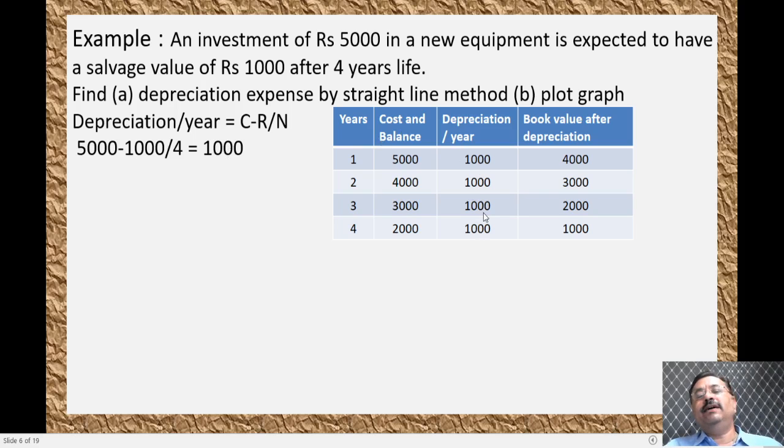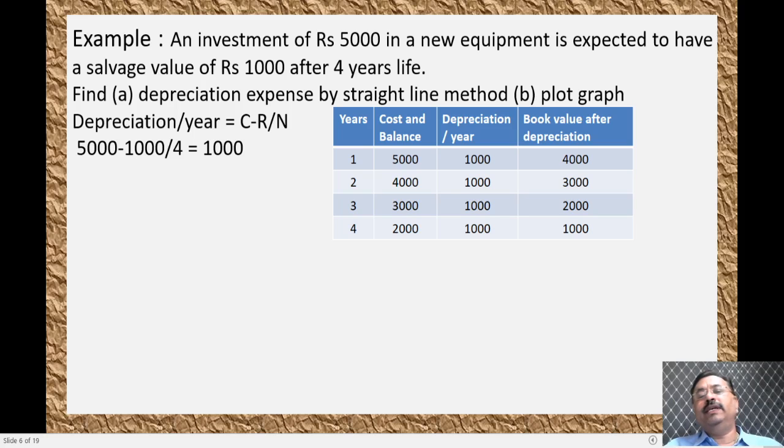You can see here, for all 4 years, 1,000 is being taken out as depreciation. The initial cost will be 5,000 minus 1,000, so the book value is 4,000. 4,000 will be the cost at the beginning of the second year, and the depreciation will be 1,000. It will become 3,000.